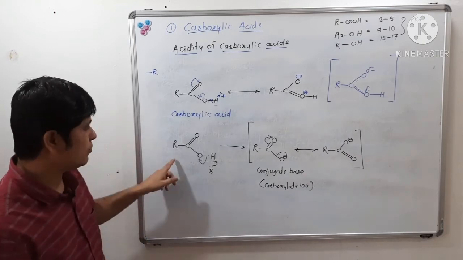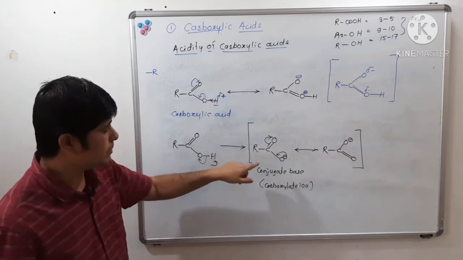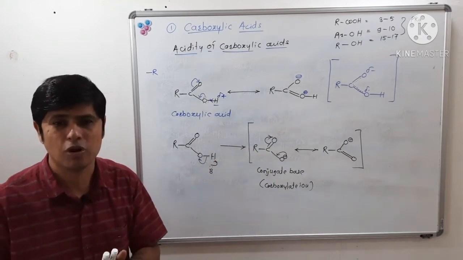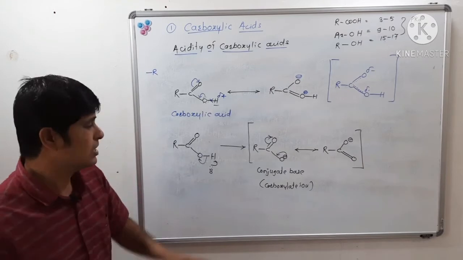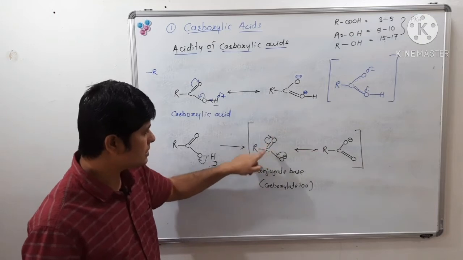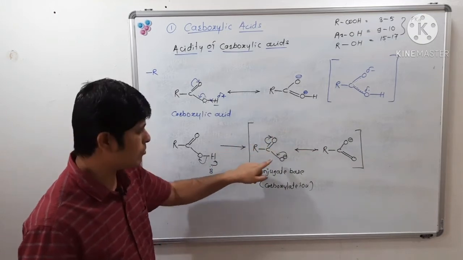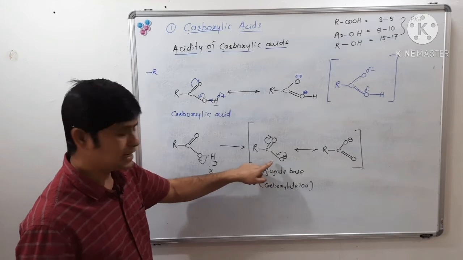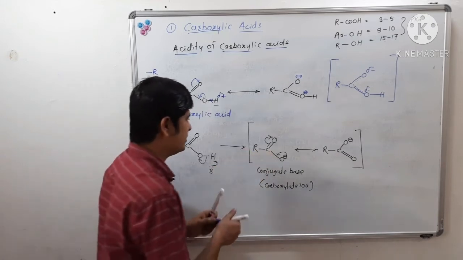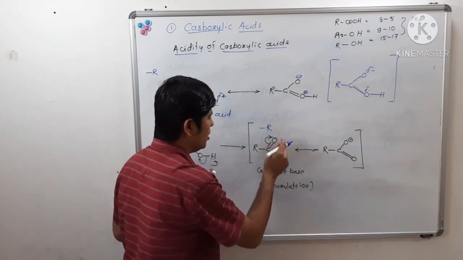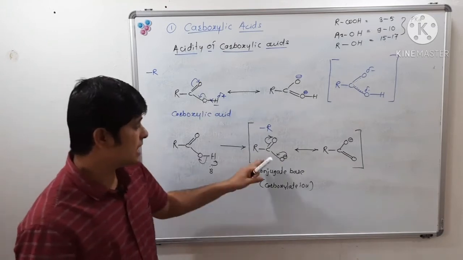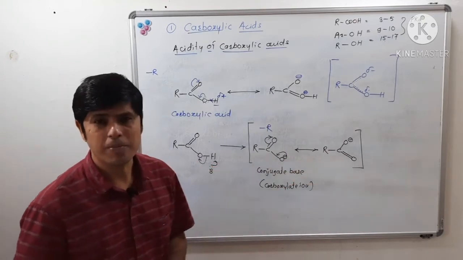The second factor for carboxylic acid is the conjugate base. So there is formation of this carboxylate ion. That carboxylate ion is nothing but the conjugate base of the carboxylic acid. So this conjugate base is stabilized by resonance of this carbonyl group. Is it stabilized by the minus R effect of this carbonyl group? Hence it is stable, and we can write such a resonating structure.